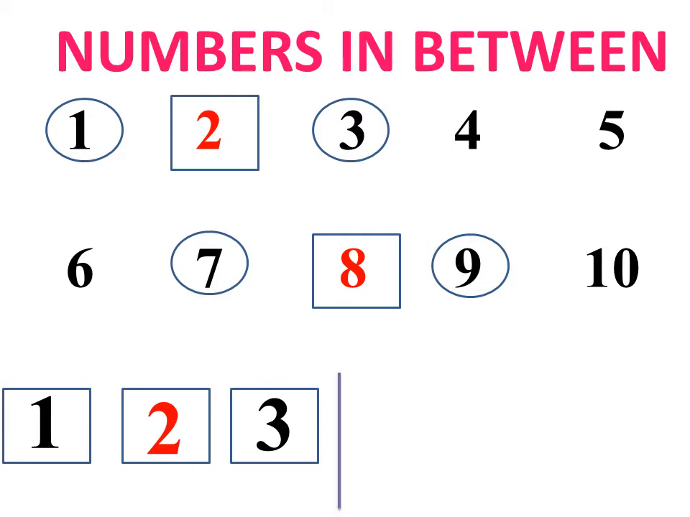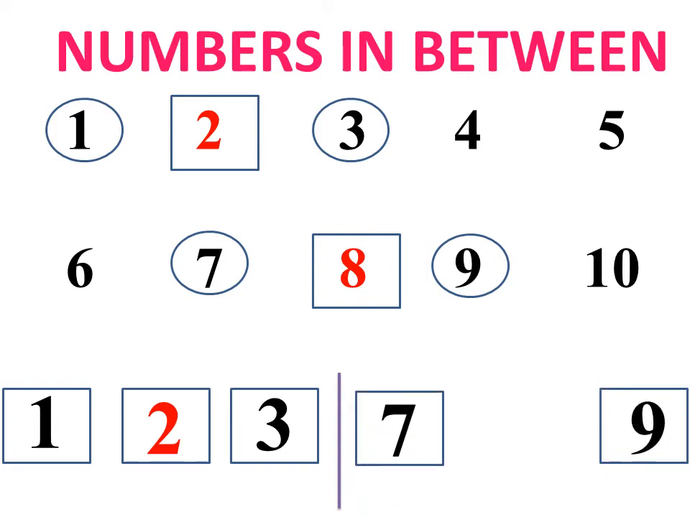Now look here. How to write it? Which two numbers I have? 7 and 9. So what comes in between 7 and 9? Yes, it is number 8. So 8 comes in between 7 and 9.